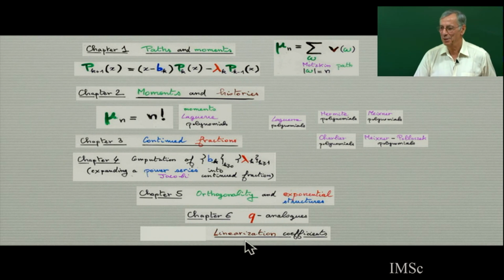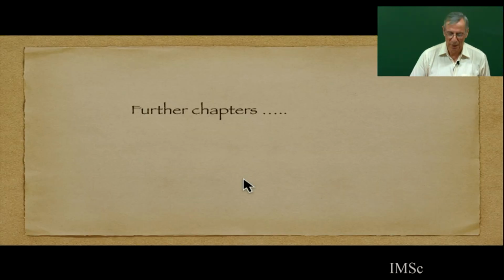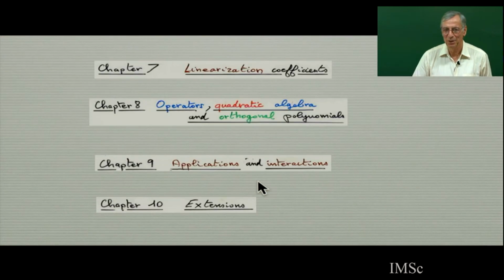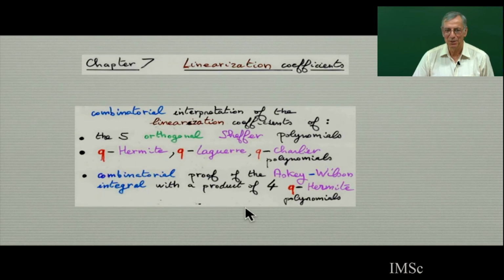that there were in fact 10 chapters. So I just mention further chapters. I will not do this year, but chapter 7 is the linearization coefficient. Chapter 8 is the relation between operator, quadratic algebra, and orthogonal polynomial. Chapter 9 is application interaction. Chapter 10 is extension. So maybe I'll go fast and give you just an idea in 5-10 minutes of these chapters. So chapter 7, linearization coefficient.